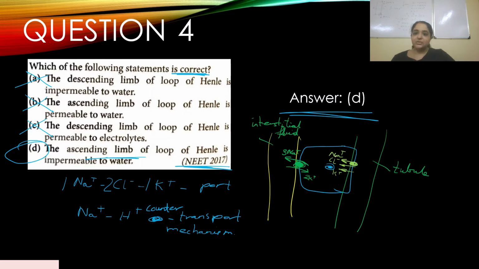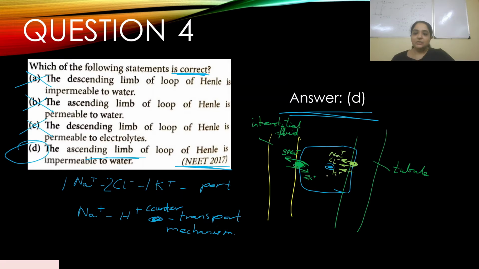So 3 sodium move out, 2 potassium move in. We know that. Along with that, sodium, chloride and potassium enter this space and they also leave. So basically the sodium is handled by this 3 sodium pump. Chloride, there are leak channels. Potassium also leaks out. But we need to also remember that when potassium leaks out, some potassium also leaks back into the tubule.